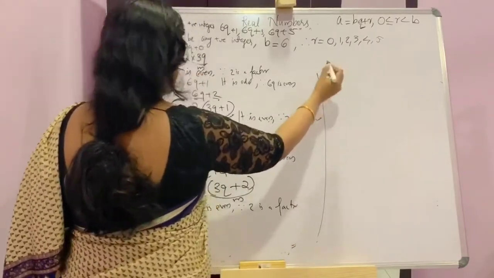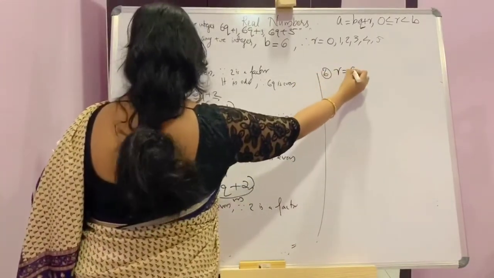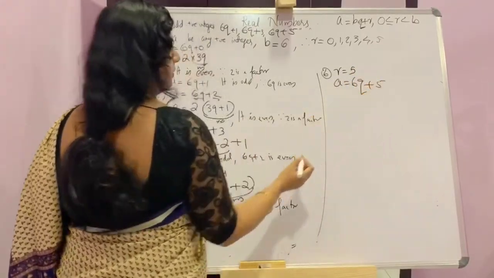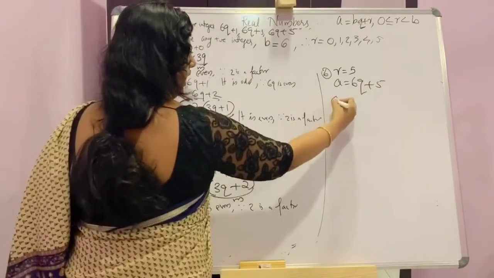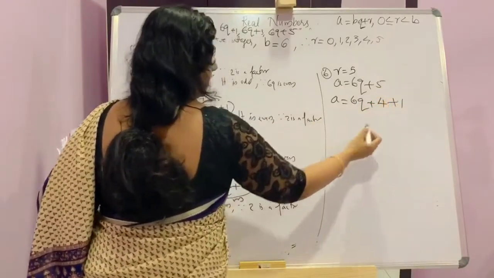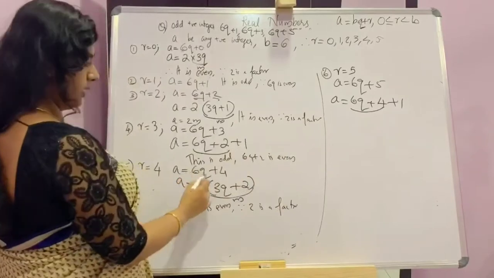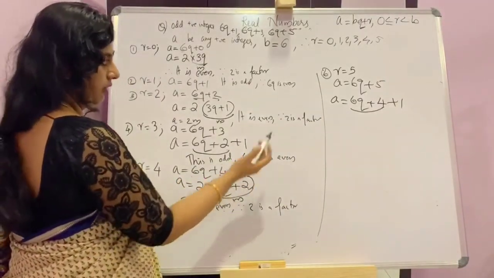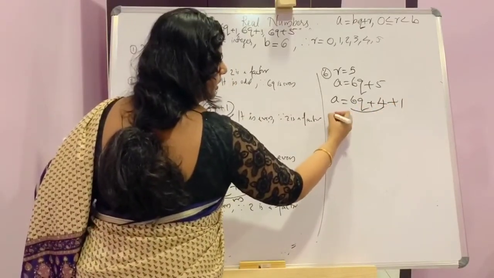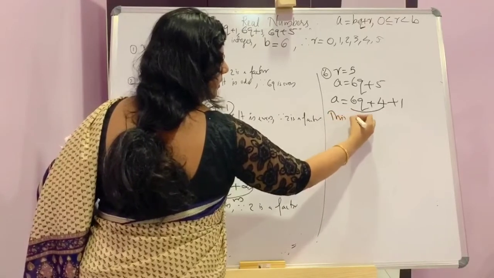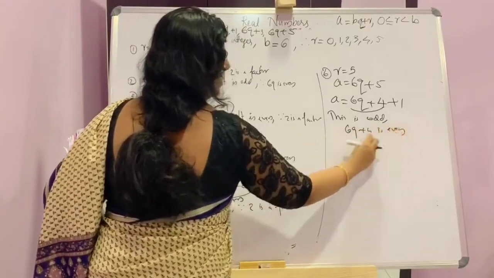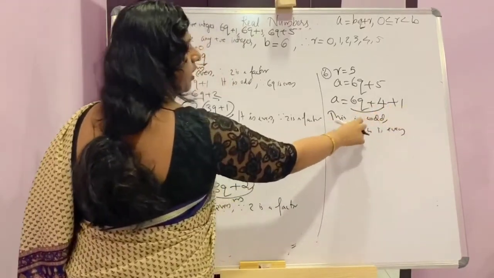Last case, sixth case, r is equal to 5. Then a is equal to 6q plus 5. A is equal to 6q plus 5 can be written as 6q plus 4 plus 1. This one, 6q plus 4, it is even, we have already proved. So 6q plus 4 plus 1 is odd. This is odd. Reason is 6q plus 4 is even. Then 6q plus 4 plus 1 will be odd.